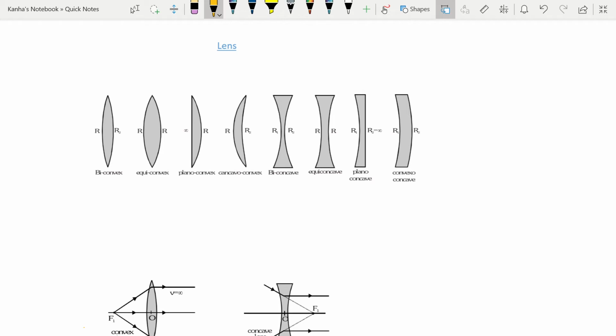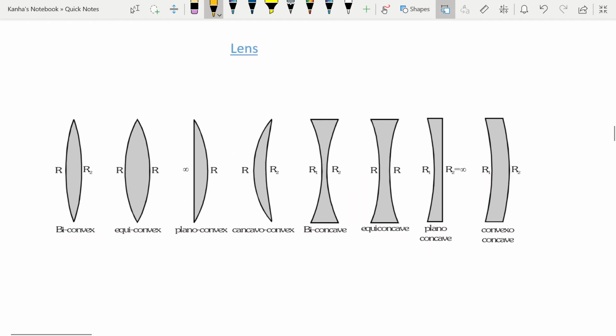There are two major types of lenses: the convergent or convex lens, and the divergent or concave lens. Note that if the central portion of a lens is thinner than the marginal portion, it diverges the rays that are parallel, and behaves as a divergent concave lens. We'll talk about these soon. Let me just zoom into this.